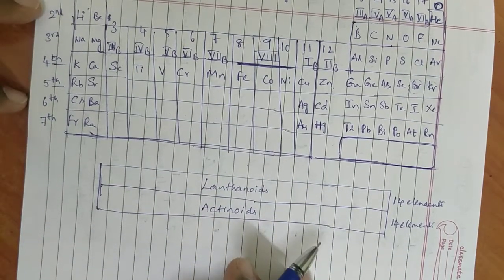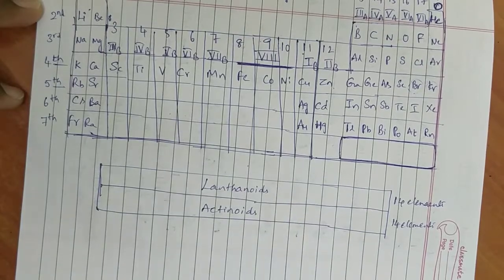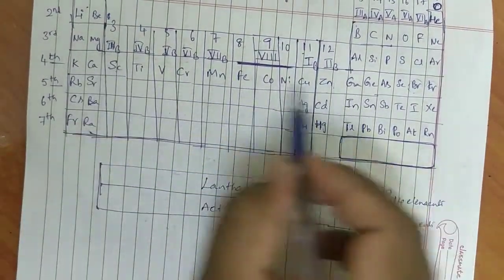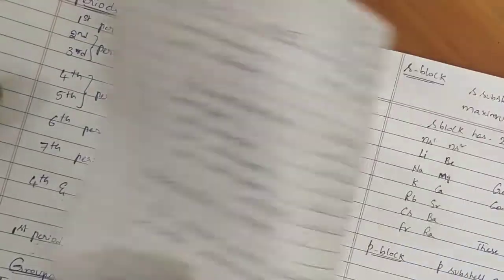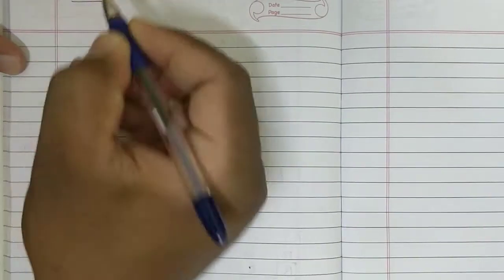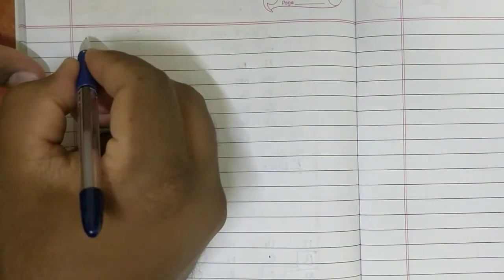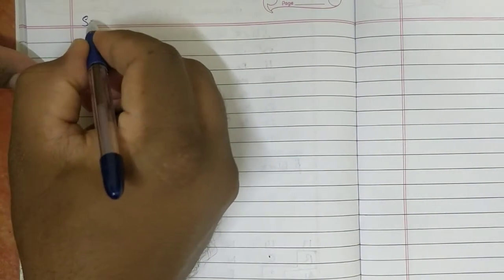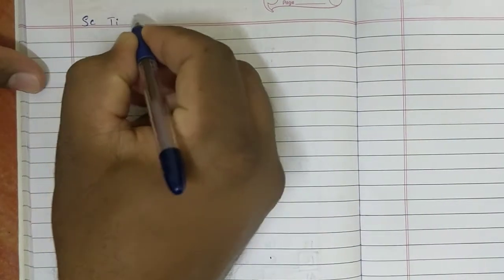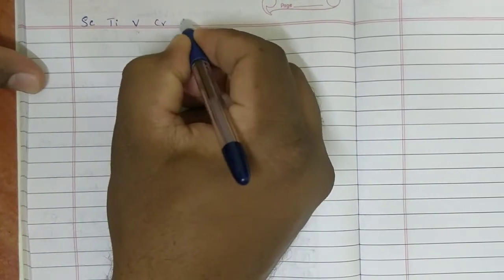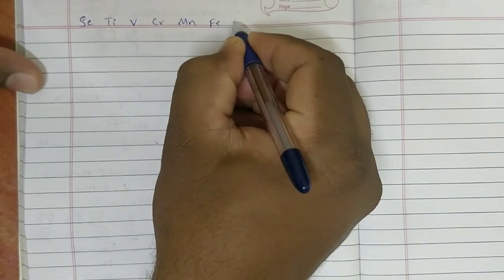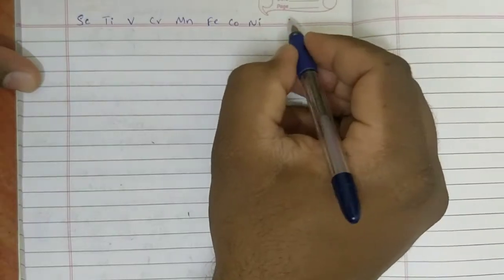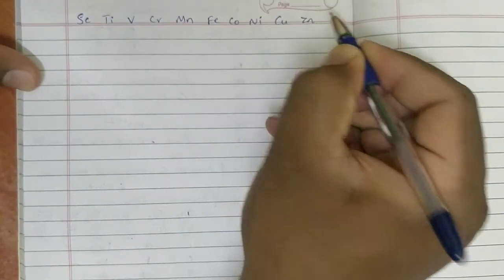Okay, those elements we are now going to see. Complete information we will not see, just the first group, first period alone we will write in D block. Our side heading is D block elements: scandium, titanium, vanadium, chromium, manganese, iron, cobalt, nickel, copper, zinc.